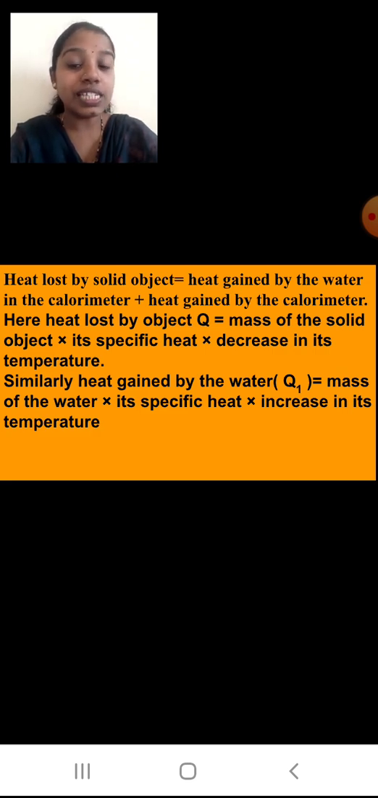Okay students. Similarly, heat gained by the water, Q1, is equal to mass of the water multiplied by its specific heat multiplied by increase in temperature. Why is it first written as decrease in temperature for the object? Because it is going to give the heat, so a decrease will be taken in the temperature, while the water is going to take that heat, so its temperature will increase.